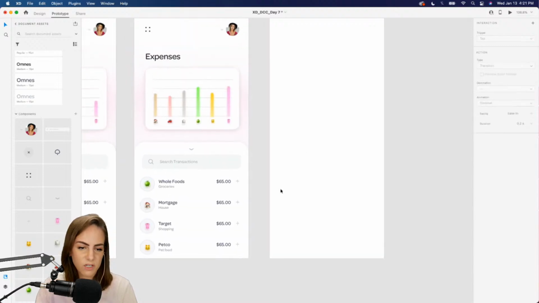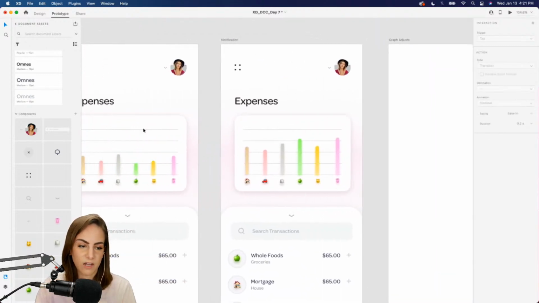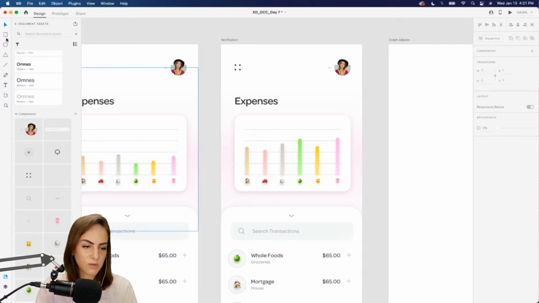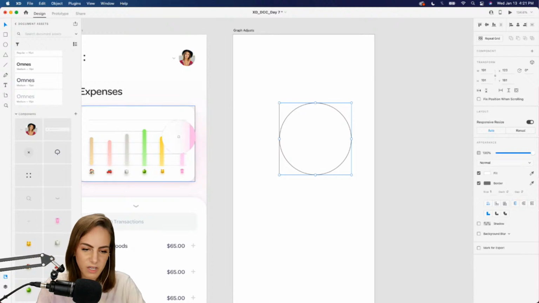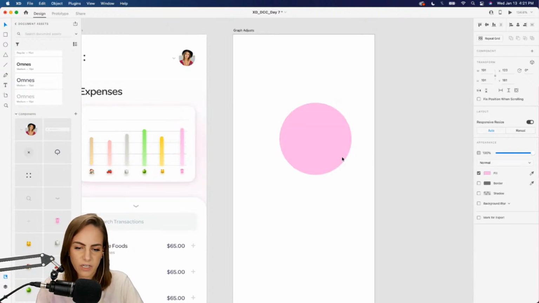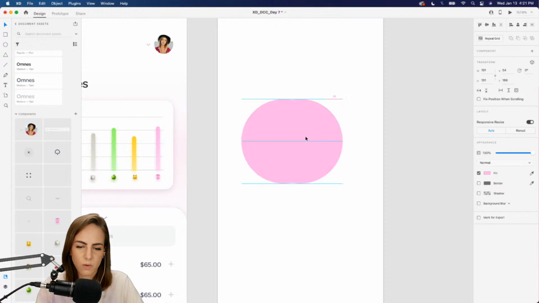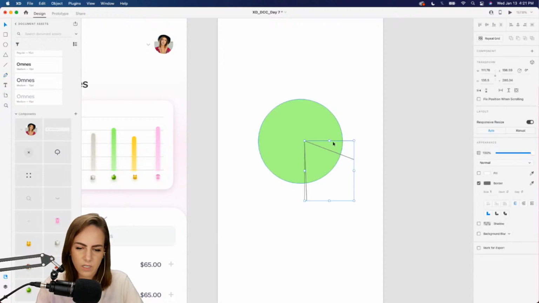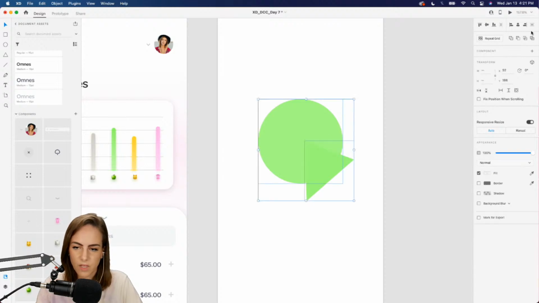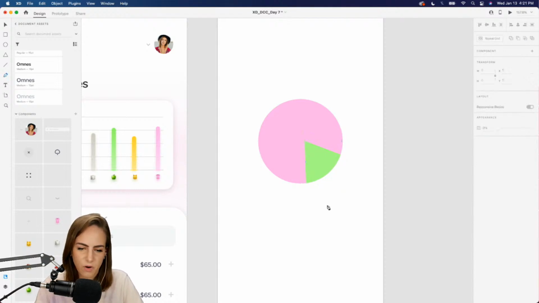And then I want to really quickly show you, I don't necessarily have a design for the pie chart, but if you did want to do it that way, I want to show you how to do that as well. So basically, you would just have your circle here, and then you would want to make a few more shapes. Like let's say this one is green. And we could give this a fill, and then come over here to your pathfinders and just choose, kind of mess around with those. Sometimes it's not exactly what you want.